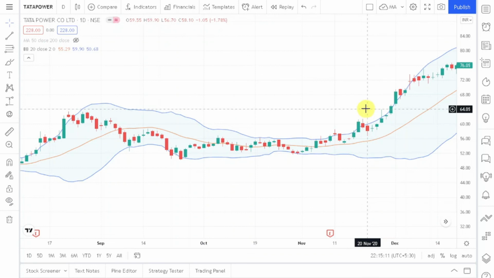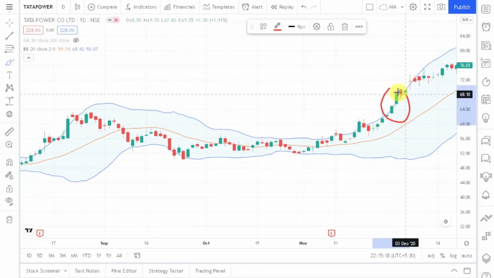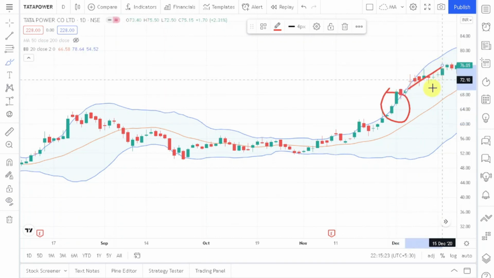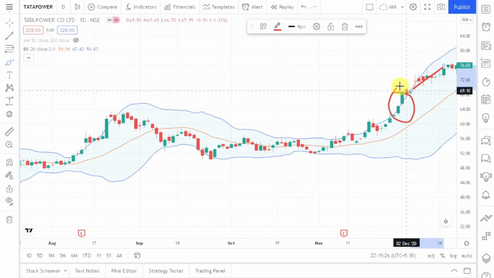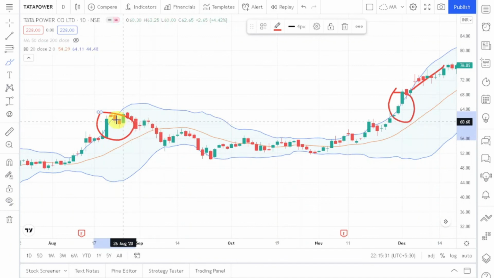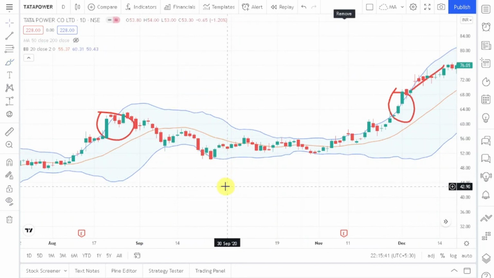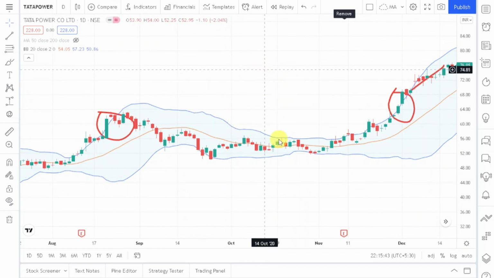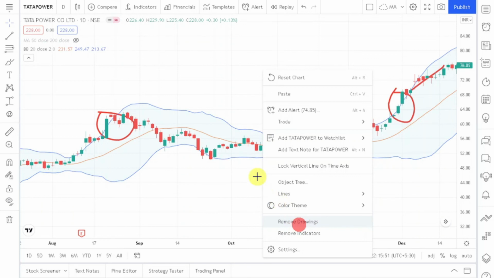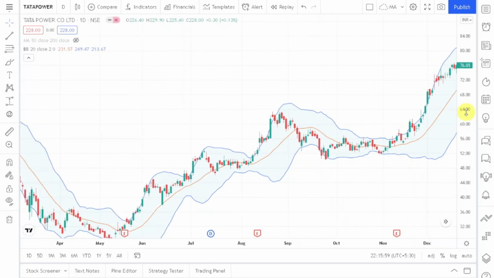So one can trade on this breakout if they want, and you can see that a breakout happened. You can clearly see that here also the breakout happened, and this time the signal was good, so the market went up, and had you shorted over there, then you would have made a lot of profit. Here also the market gave you a breakout, but this time the signal was false. So sometimes the signal may be false, sometimes it may be right. As you know, in technical analysis there is no certainty, it's all probability. But you can use these Bollinger Bands with other indicators, as a confirmation tool. I hope this is clear to you.